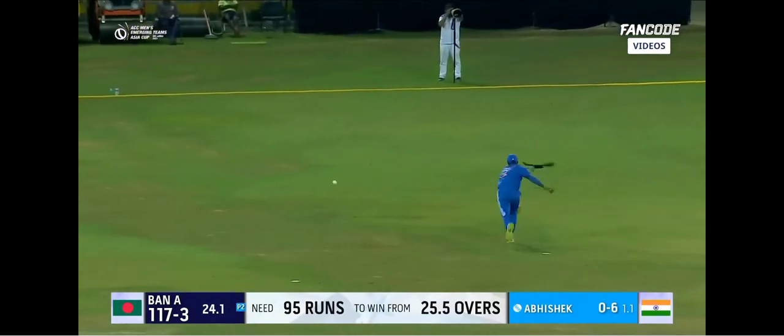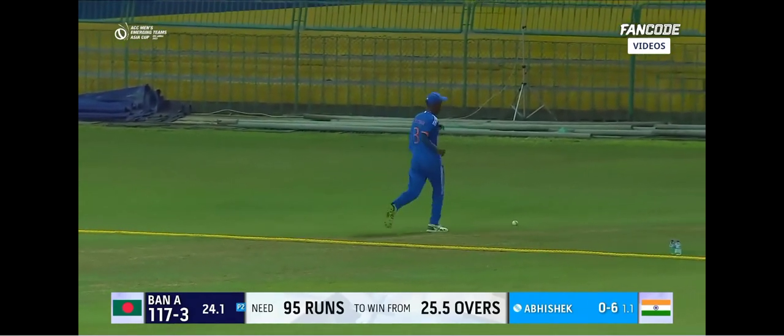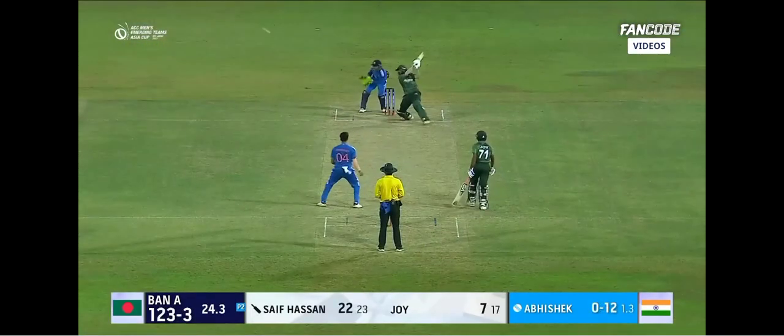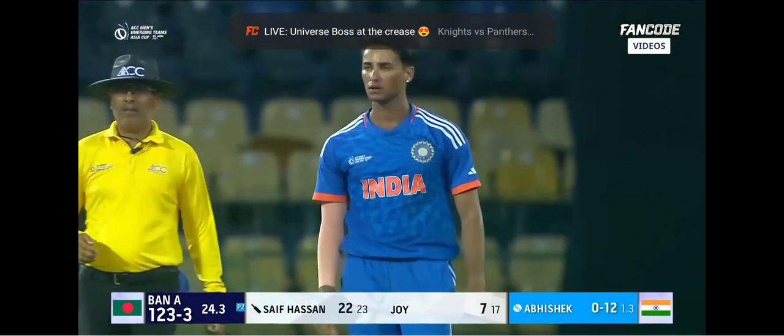Split the reverse, and how close was that? Outstretched hands of the fielder. How close was that to being caught? Gone straight down his throat. But this one will, and it's a wicket for Abhishek Sharma.